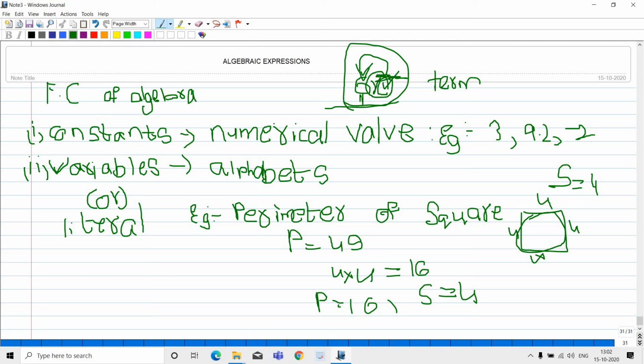So here P value and s value was changing. So by this we can say that P and s, the variables of this formula, are temporary numbers, and 4 is the constant number, it never changes. So by this we can say that constants are permanent and variables are temporary.